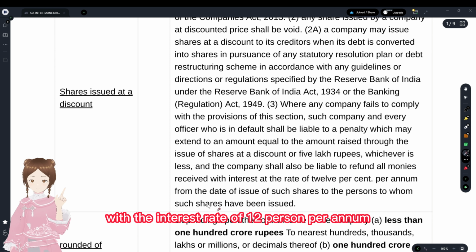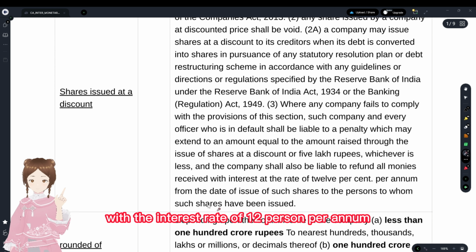And with regards to rounding off provisions, if a company is having total income less than 100 CR, then it could be rounded off to the nearest hundreds, thousands, lakhs, millions, or decimal thereof. And moreover, if the total income is 100 CR or more, if it touches 100 CR, then the rounding off should be minimum lakhs, not hundreds or thousands. Minimum lakhs and decimals thereof.